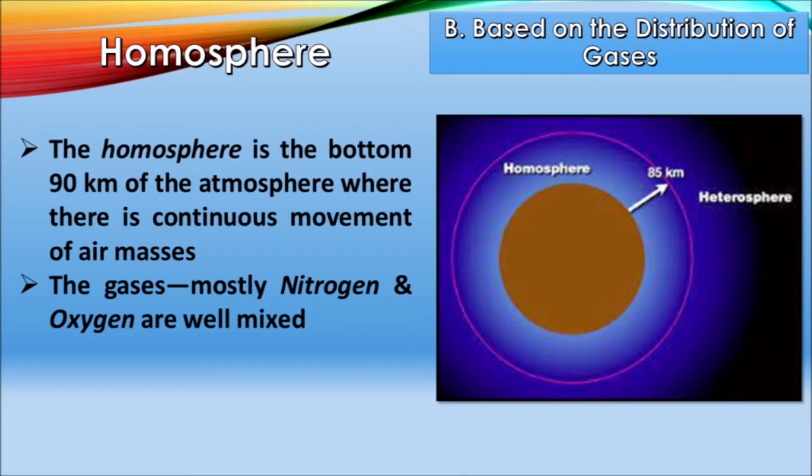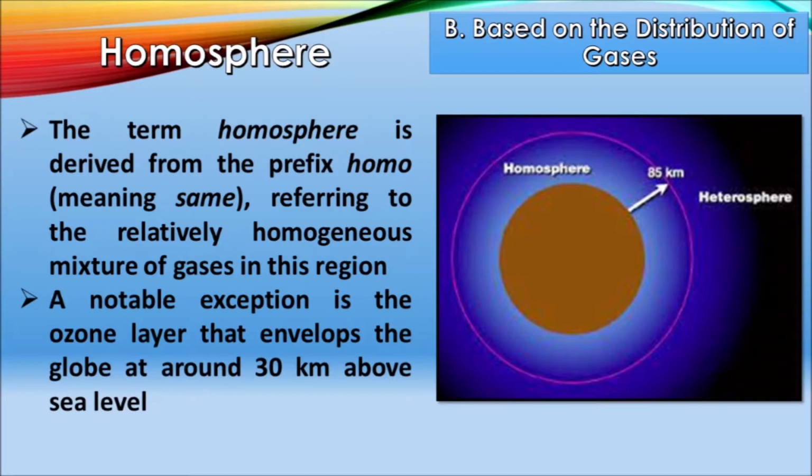As a result, the gases, mostly nitrogen and oxygen, are well mixed. The term homosphere is derived from the prefix homo, which means same, referring to the relatively homogeneous mixture of gases in this region. A notable exception is the ozone layer that envelops the globe at around 30 km above sea level.